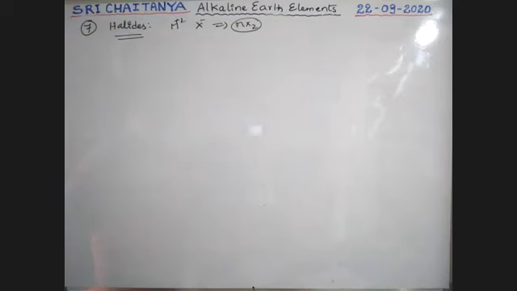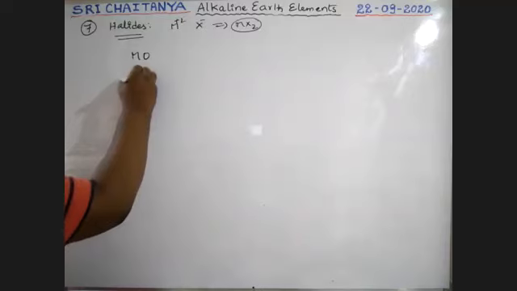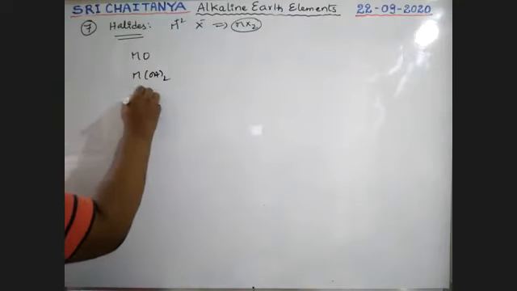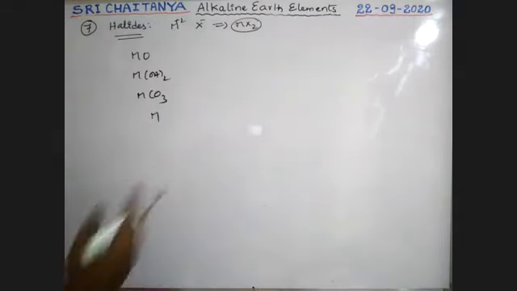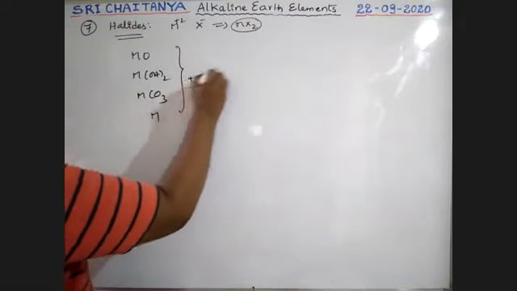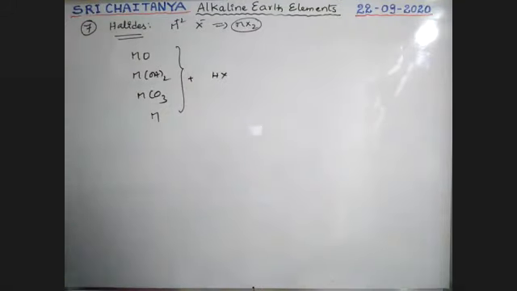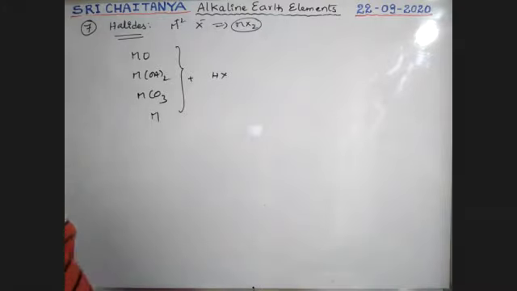Now, what is the preparation of these halides? We have metal oxides, metal hydroxides, metal carbonates, and the metals directly. Any one of these is used to prepare metal halides when it reacts with hydrohalic acids such as HCl, HBr, HF.